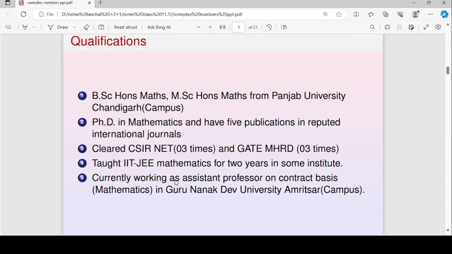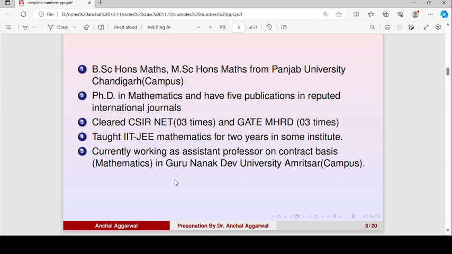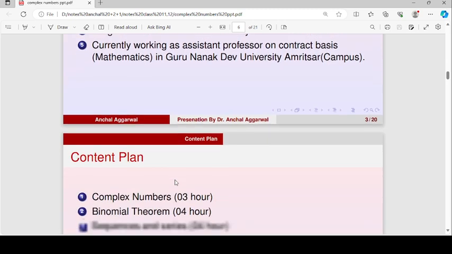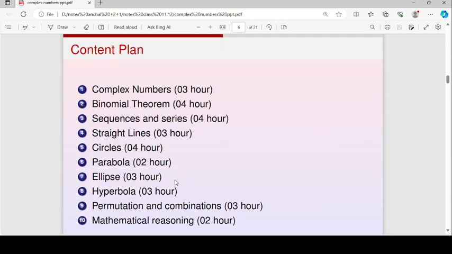Then I have also qualified CSIR NET three times and GATE three times. Then I have taught IIT JEE Mathematics for 2 years in some institute. Currently, I am working as assistant professor on contract basis in mathematics department in Guru Nanak Dev University, Amritsar, in campus itself. This is my content plan.